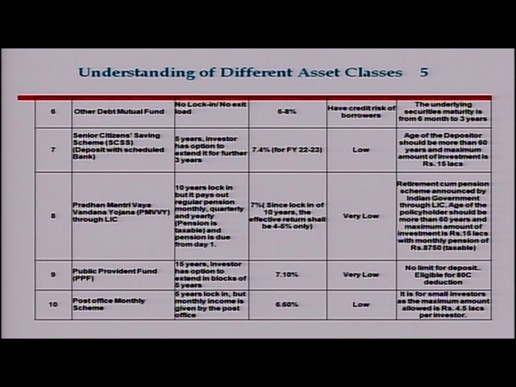Then there are certain schemes of post offices which are available to investors, like the post office monthly scheme, where the interest is around 6.66%. You have to put in money every month at the post office. You have to visit the post office, get the entry made, and this has a lock-in of 5 years.